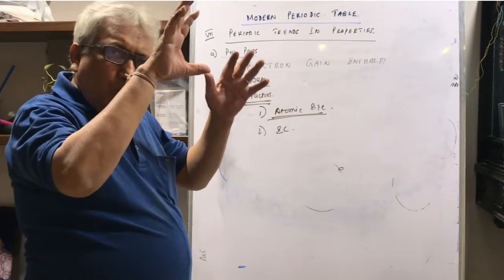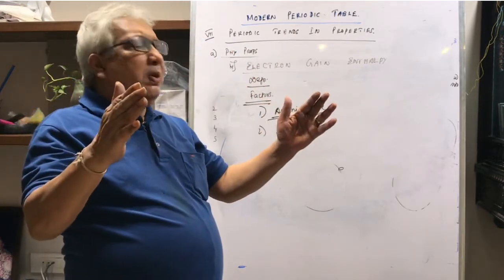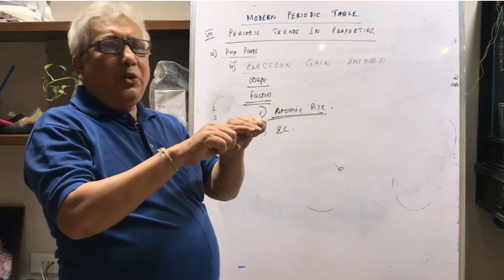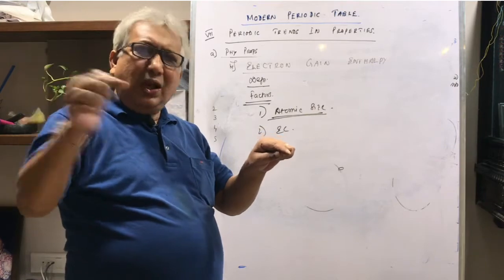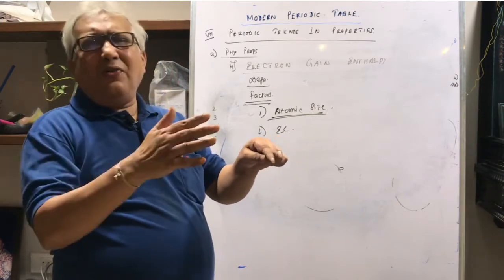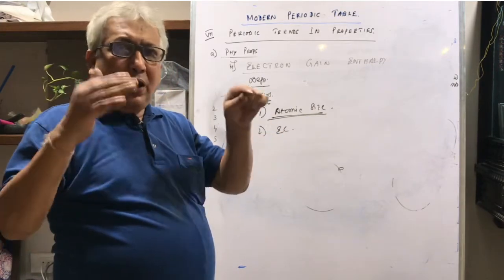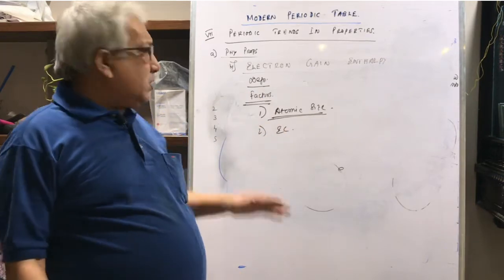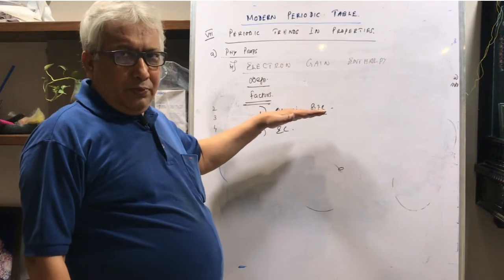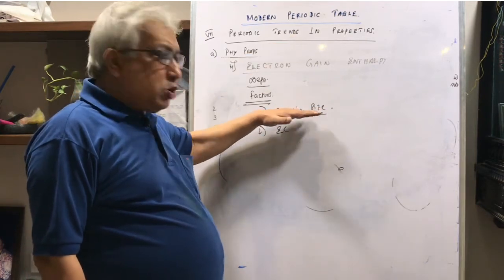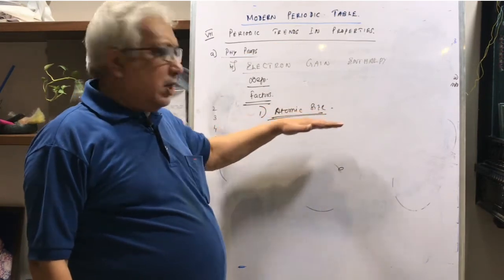But the same type of atom, if it is bigger, in that case the distance between the nucleus and the incoming electron will be more, the attraction will be less, so its entry will not be that comfortable, and therefore the energy released will be comparatively less. That's how the atomic size usually matters, not all the time.